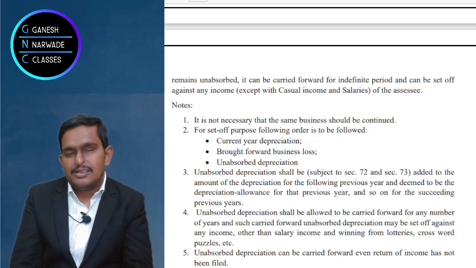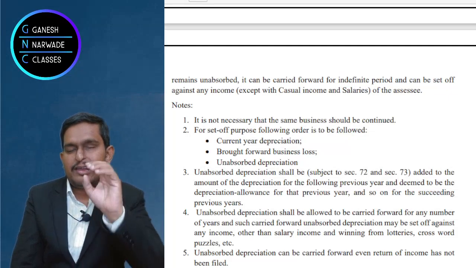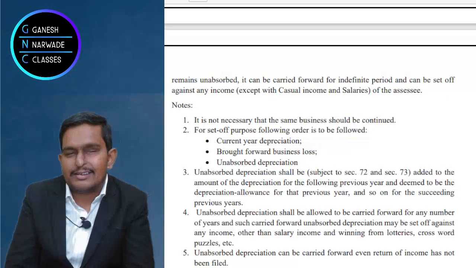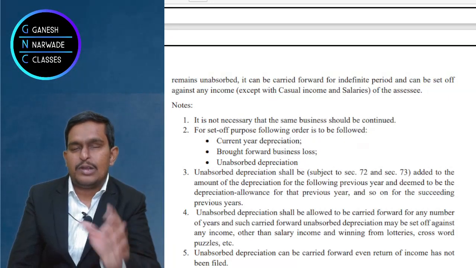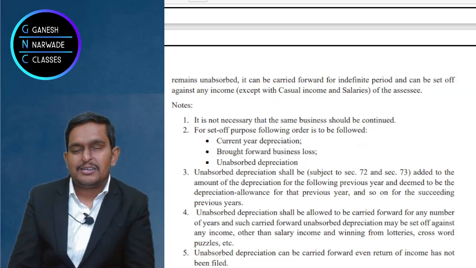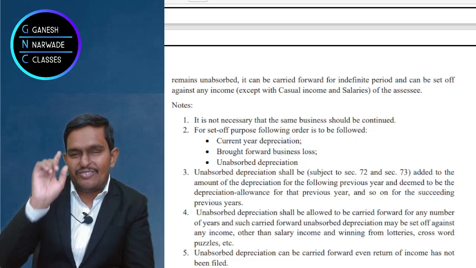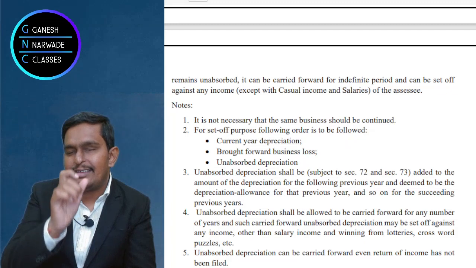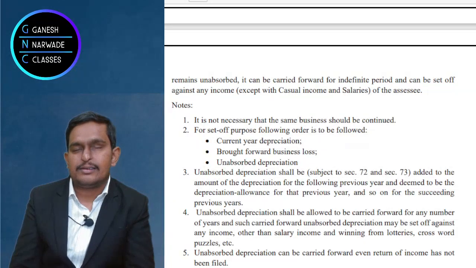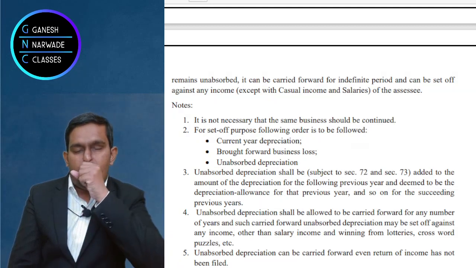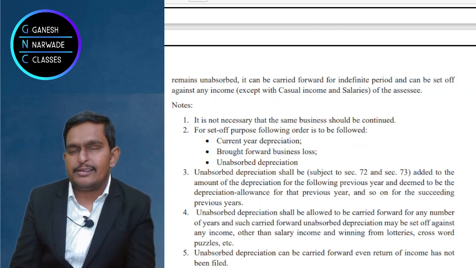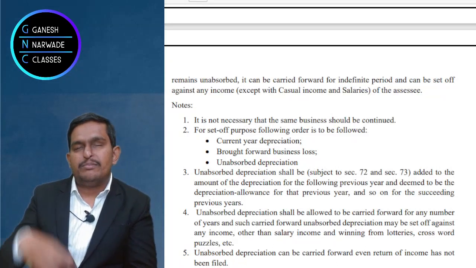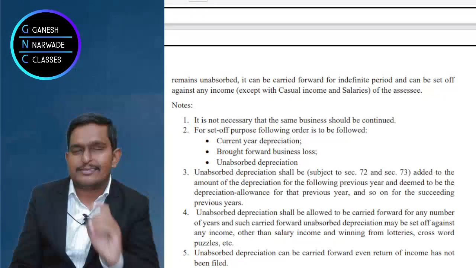Okay. But suppose you don't have any other income, or any other income is there but it is not sufficient. Suppose house property income of 2 lakhs is there. So from that you deducted 2 lakhs, so house property income also becomes 0. But still how much unabsorbed is left? Total 5 lakhs, from that 2 lakhs deducted from house property. So 3 lakhs is still unabsorbed. So what can we do with it? Please remember, this unabsorbed depreciation will be carried forward. Carried forward means from the next year's income we can deduct these 3 lakhs.